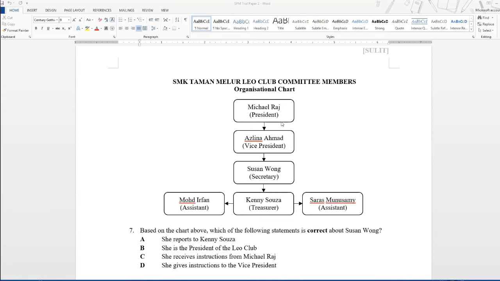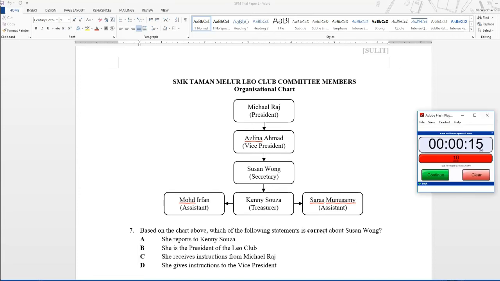Okay, so let's look at the organizational chart here. Michael Raj is the president. Azlina Ahmad is the vice president. Susan Wong is the secretary. She's the focus of this question. Kenny Souza is the treasurer, and he has 2 assistants, Muhammad Irfan and Saras Munusami. So which of the statements here is correct about Susan Wong? I'll give you 15 seconds. Please think of the question now.